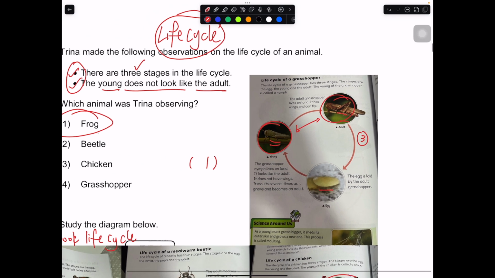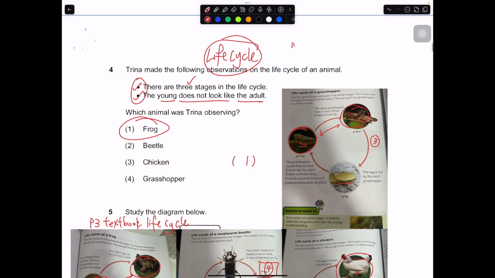The key for this is that usually any insect that has a 3 stage life cycle, the young will look like the adult. That's for insects. And the 2 insects will be your grasshopper plus your cockroach. These are the 2 insects that you need to know.